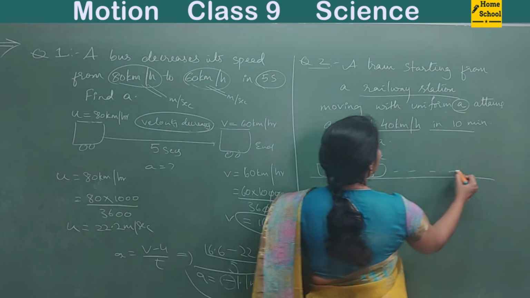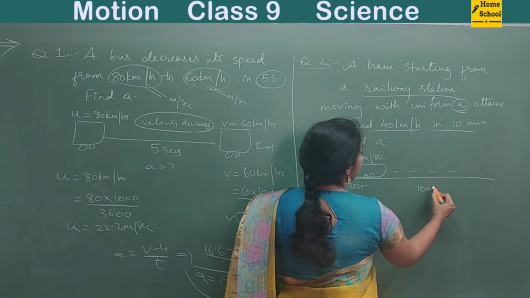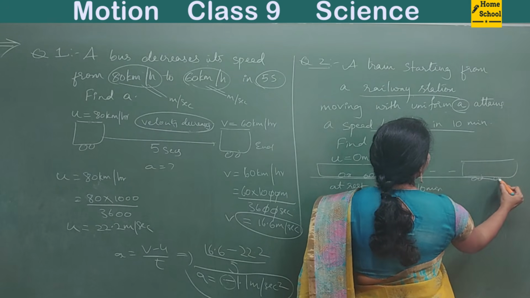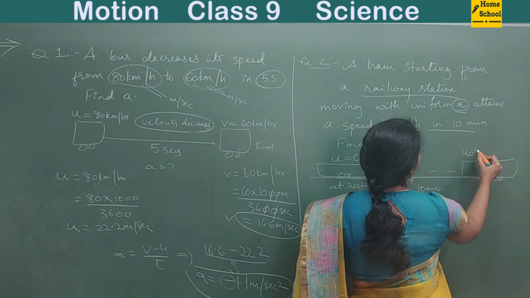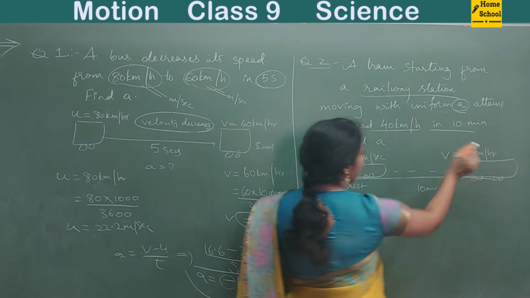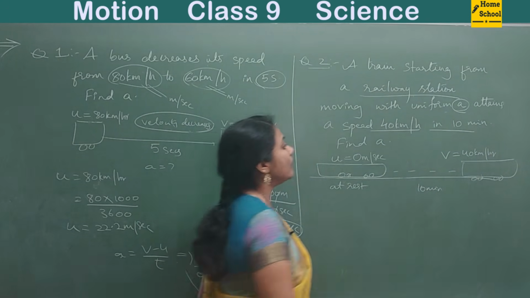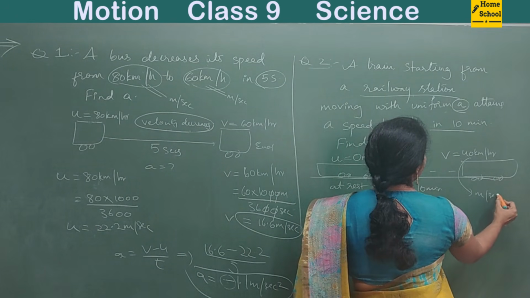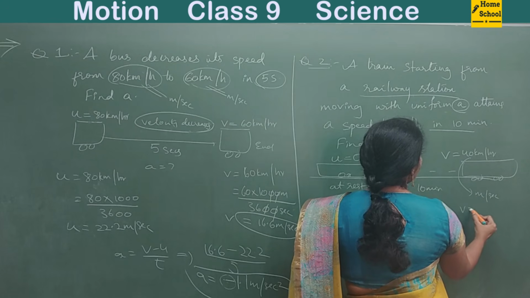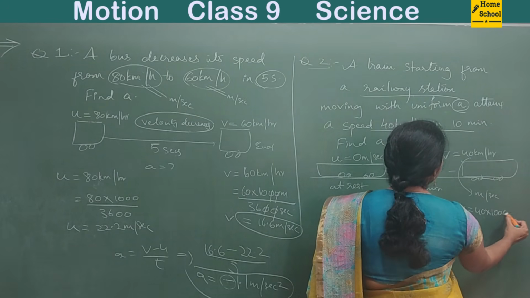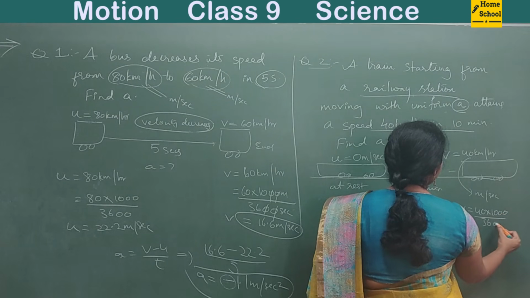It moved a certain distance in 10 minutes. Somewhere at this position, the train's speed was 40 km per hour. So this is your final velocity. Convert this 40 km per hour into meter per second. V is equal to 40 into 1000 divided by 3600.